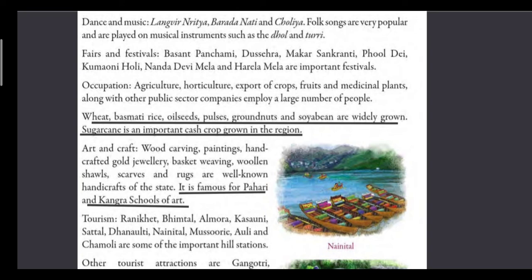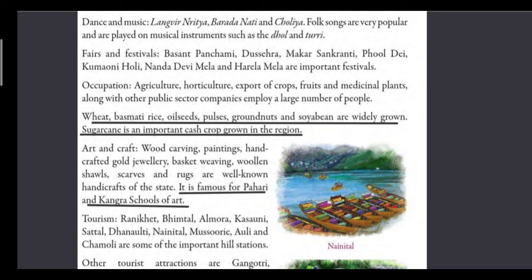Now, what is horticulture? Horticulture is a practice of garden cultivation or growing of beautiful flowers. How we cultivate different types of beautiful flowers in our garden? Horticulture is a practice in which we grow beautiful flowers, and they also export a lot of crops, fruits, and medicinal plants to other states and outside India also.